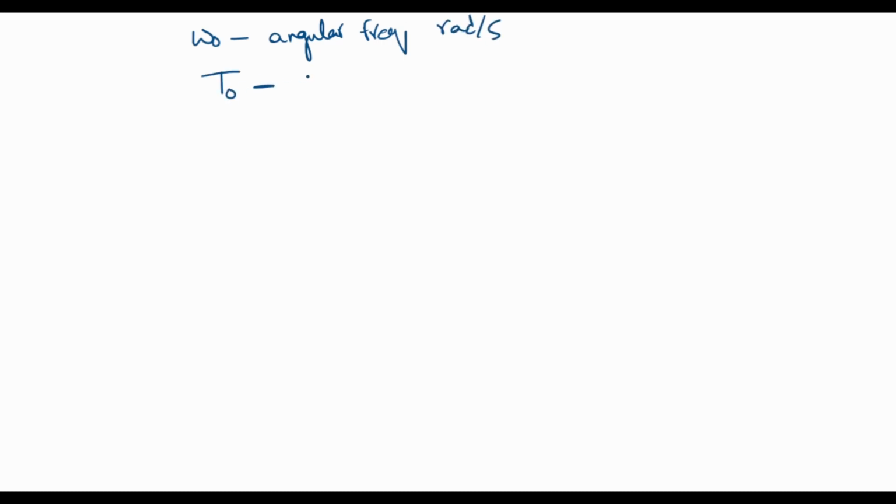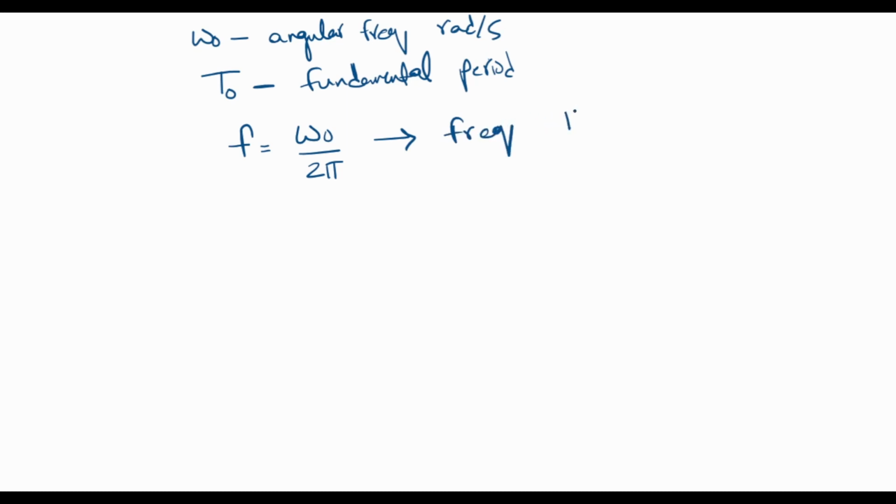T naught is the fundamental period, and f, given by omega naught by 2 pi, is the frequency in hertz. So let's say I have a sinusoidal signal like this.